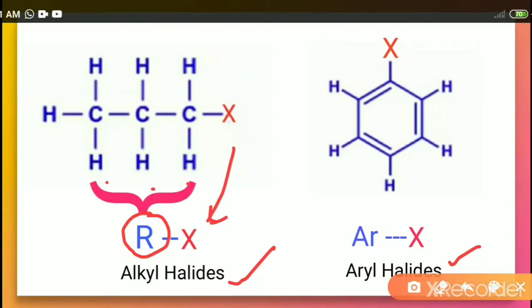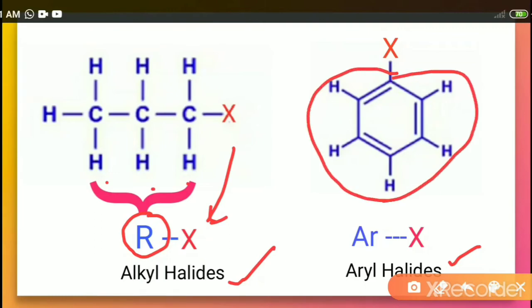Here also, when we talk about this part, it is called the aryl part, which is represented by Ar. So Ar bonded with X together is called an aryl halide. So Ar, the word is aryl, and for X it is halide.